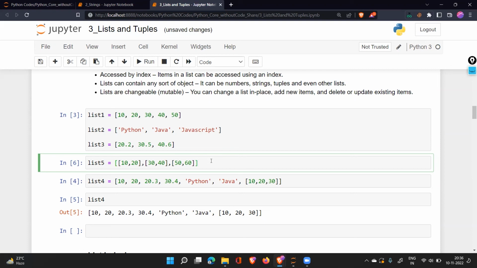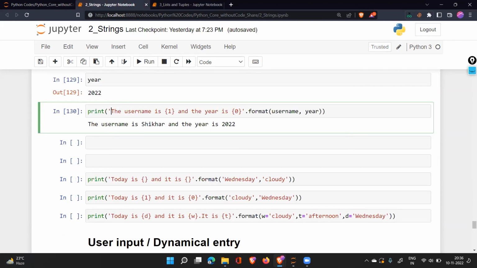I think you would all be clear about whatever we have discussed today. Go through the strings concept, do a practice of that. Whatever concepts are given here, you need to understand them, and you need to write the code with your hand at least twice. If you think that you'll be able to remember, you won't be able to remember it. Okay? You won't be able to do that.